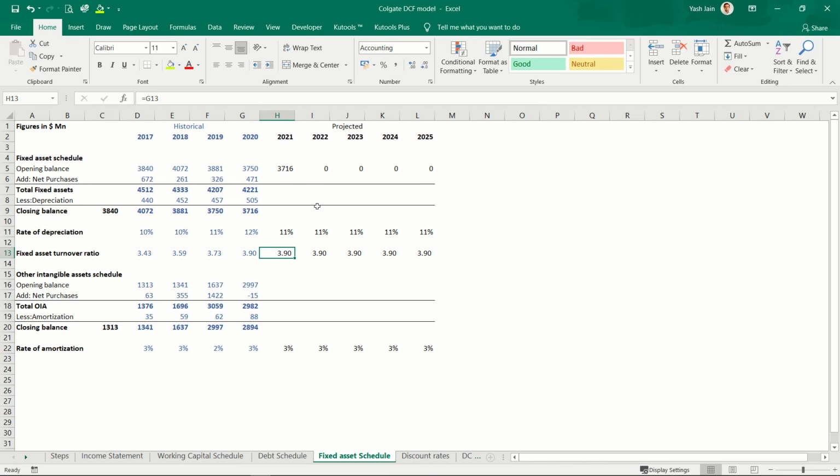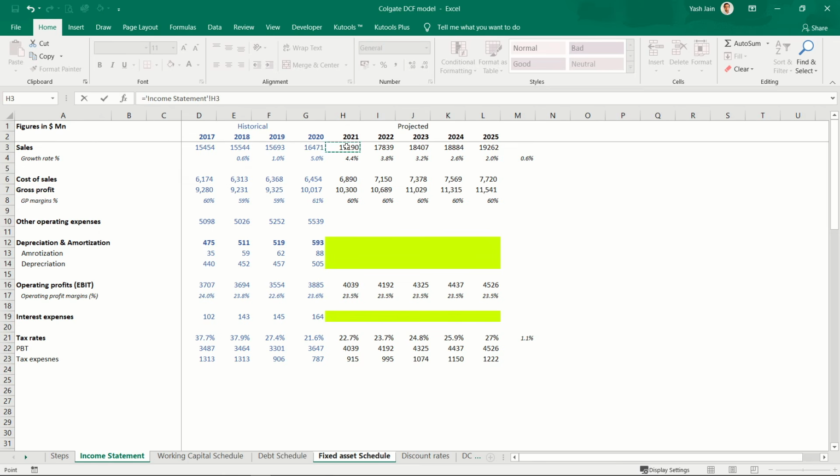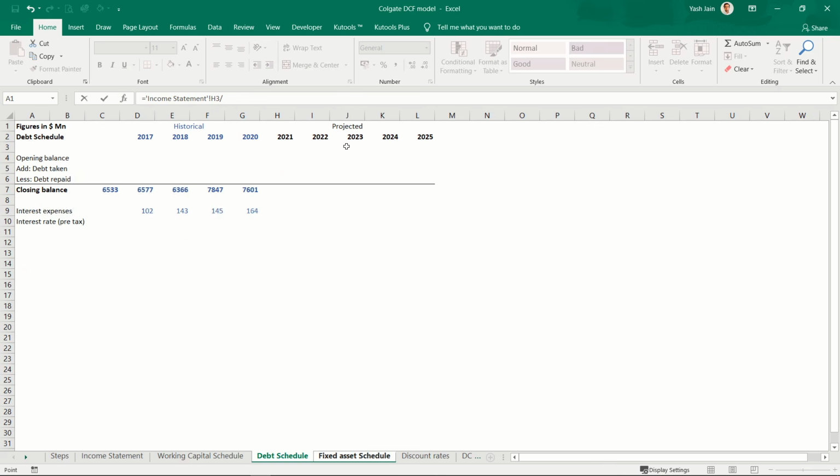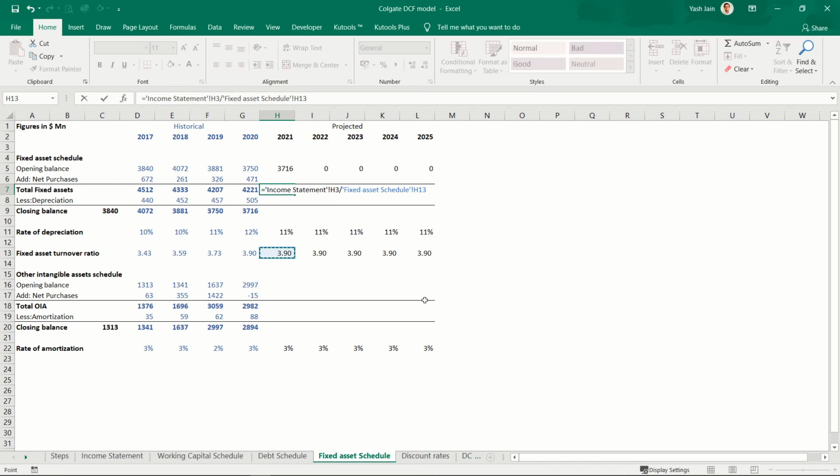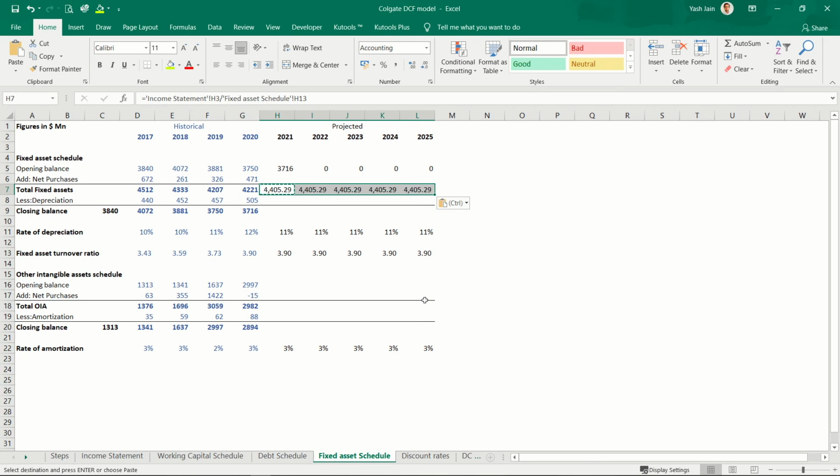And now I also know my sales, so I can calculate investments in fixed assets. This would be sales divided by fixed asset turnover ratio. I can copy, paste this. So this is my total fixed assets balance.